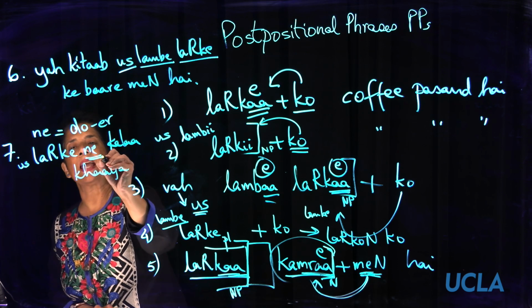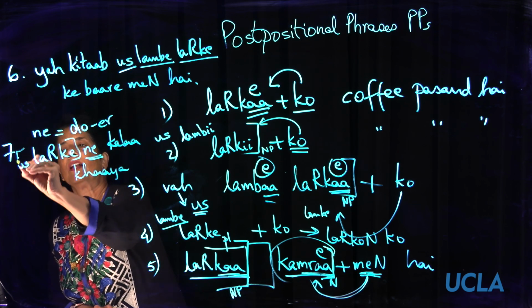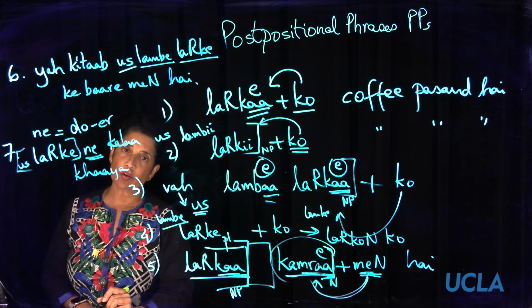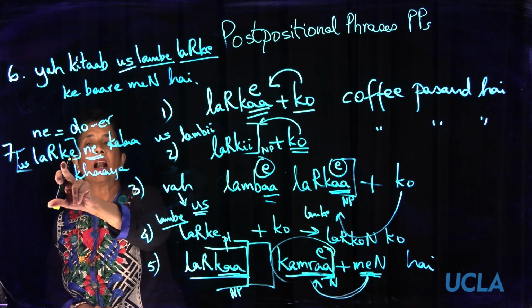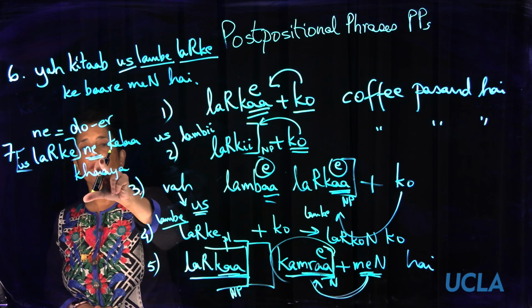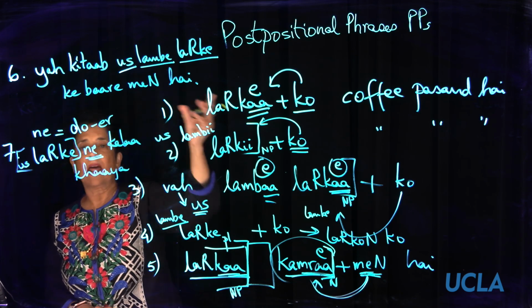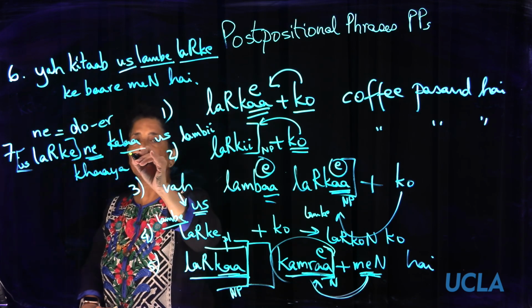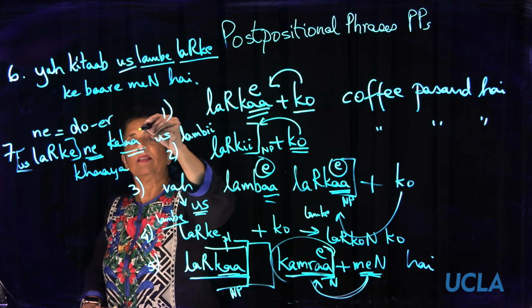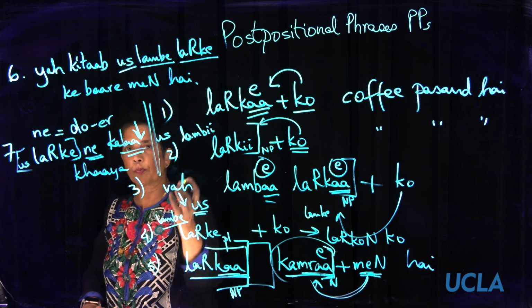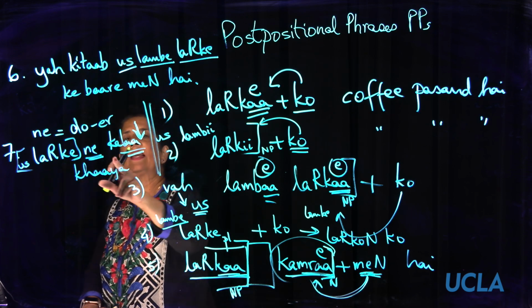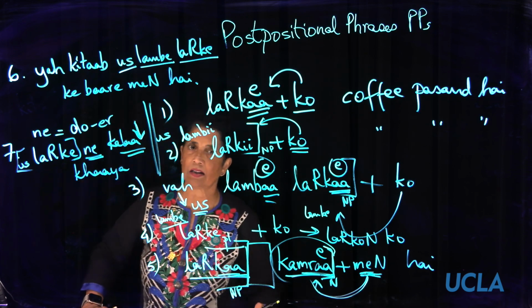Because of this ne, the noun phrase preceding it goes into oblique, and you'll get vah becoming us, ladka becoming ladke because of this ne. Okay? And of course, nothing happens to kela because there is nothing to the right of kela. There's no postposition there. So, us ladke ne kela khaya.